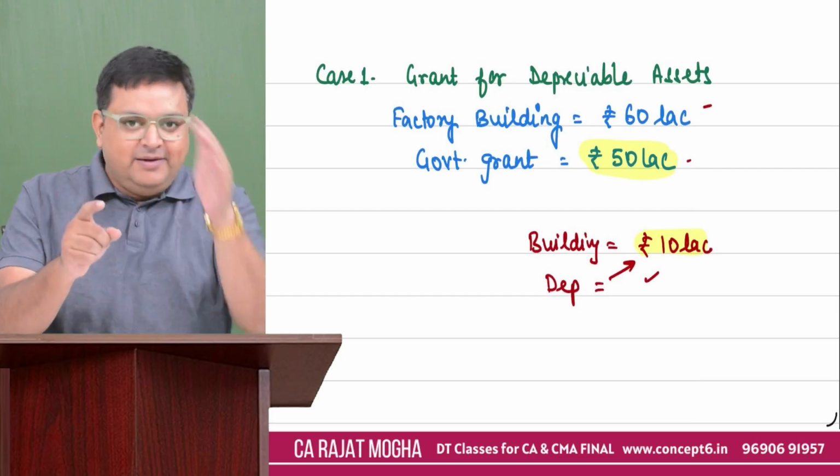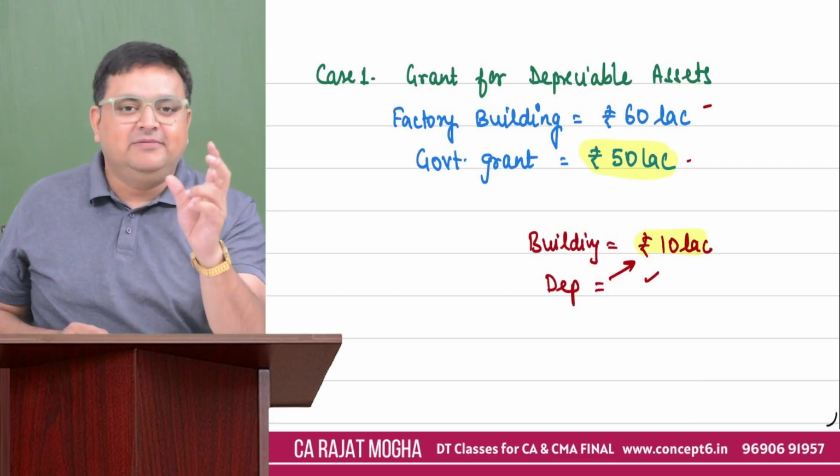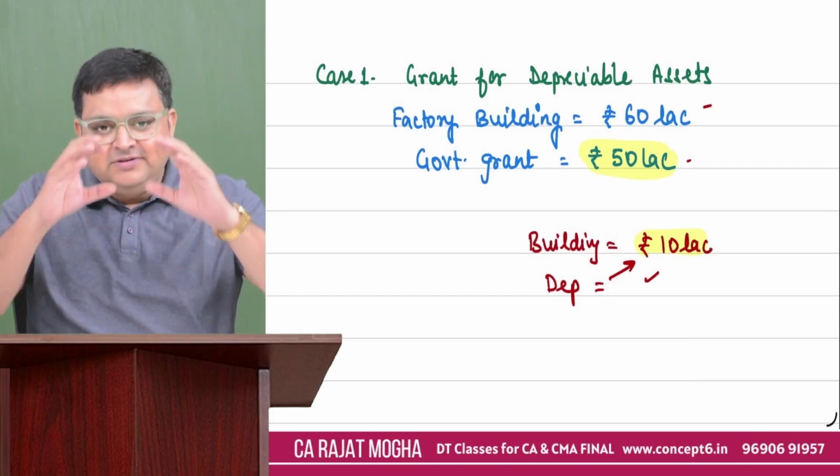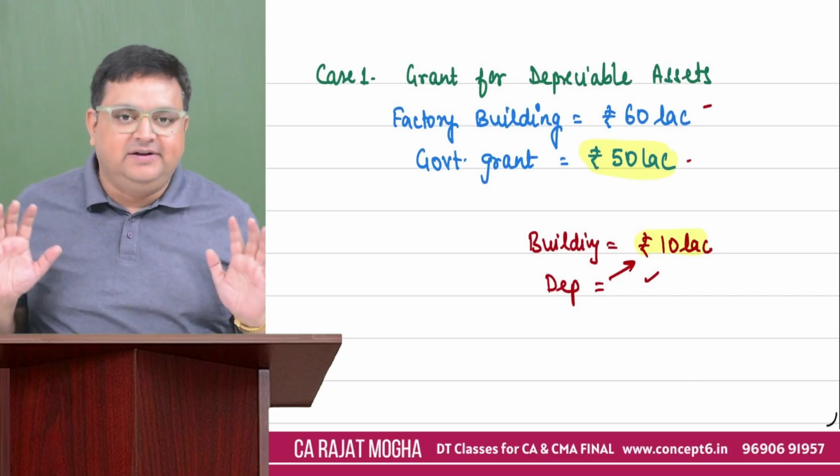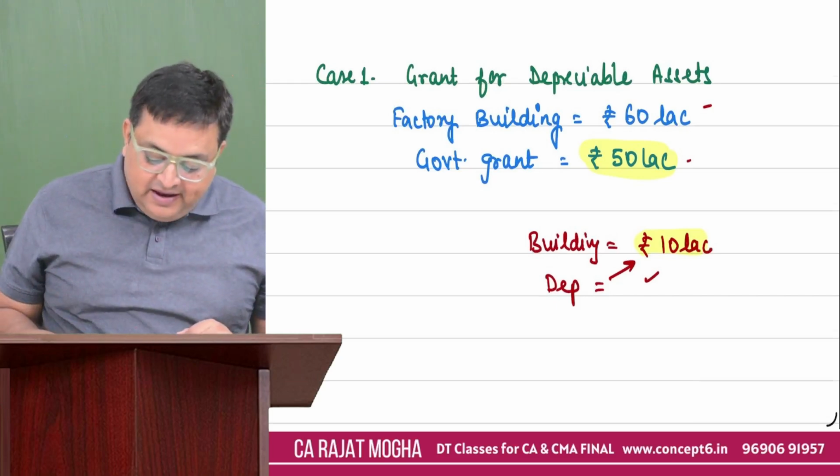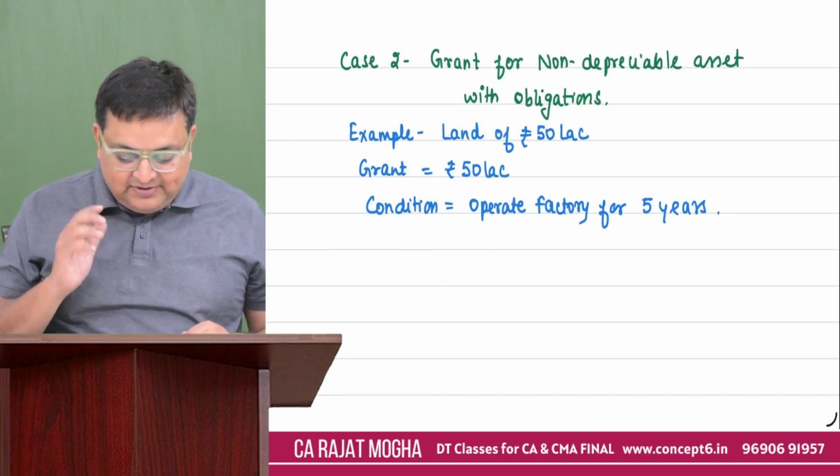What type of asset? Depreciable, non-depreciable. It's a depreciable asset. So please don't make it your income. Just reduce the value of your asset. That's it. Correct? Second case.